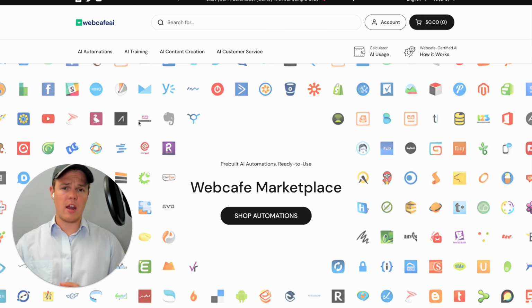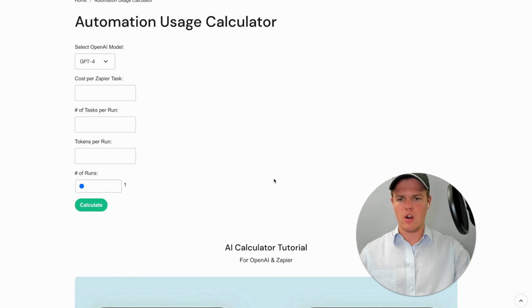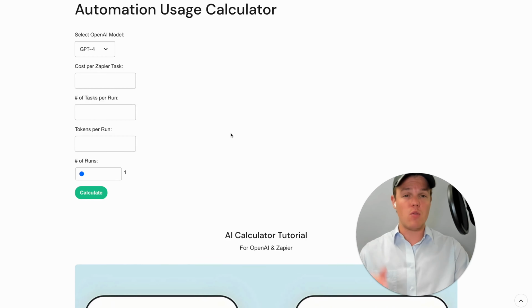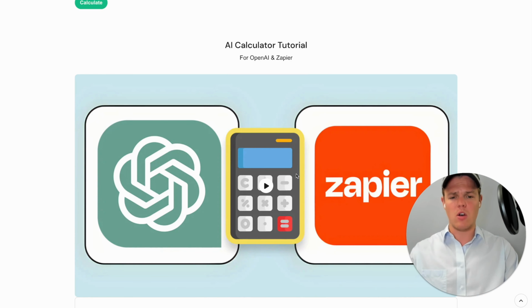To find our AI automation calculator, all you need to do is go to our marketplace, webcafesoftware.com, come up here to AI usage, and as you see, we have it right here. So we're going to do a quick little trial run here to get an idea of how this calculator works. If you want a more in-depth tutorial on AI automation when it comes to scale, check out this video right here as we dive into a very specific example and go over all the things associated with finding cost, such as the ChatGPT token usage and the Zapier plan cost.